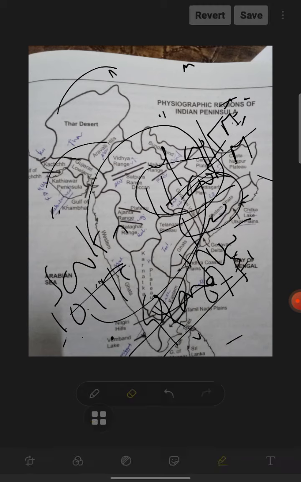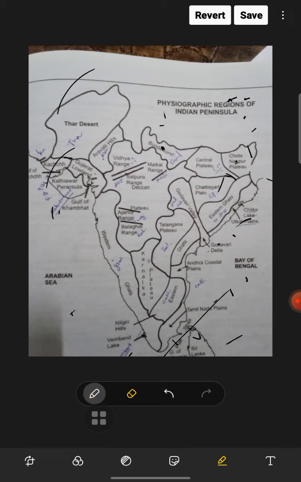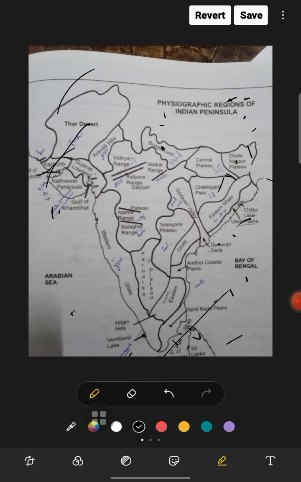Now we are going to discuss some other concepts. One concept is the Gulf of Kutch. Here is the Gulf of Kutch, between the Kutch and Kathiawar peninsula and western Gujarat, and there is potential for tidal energy generation. Now the Gulf of Cambay, between Kathiawar and Gujarat, where the Tapi, Narmada, Mahi, and Sabarmati rivers drain. Now the Gulf of Mannar, in between Sri Lanka and eastern Tamil Nadu, India.